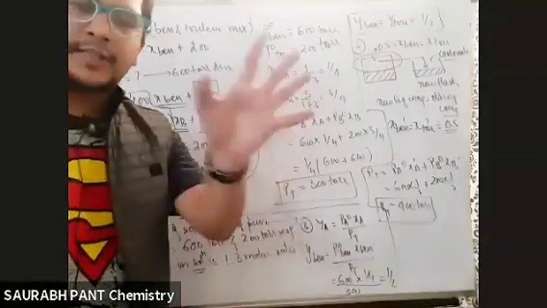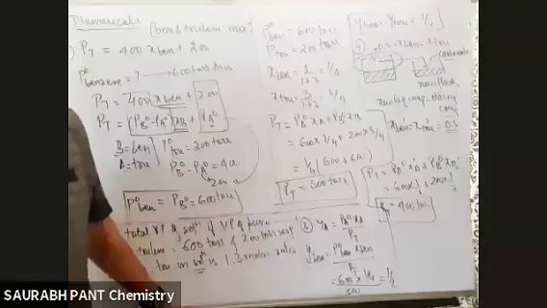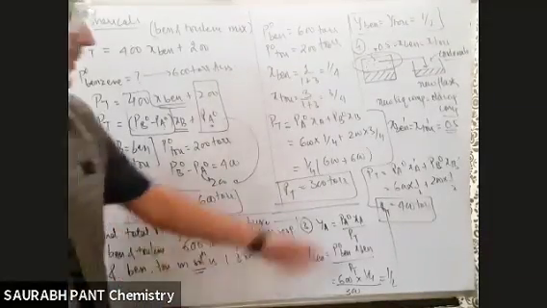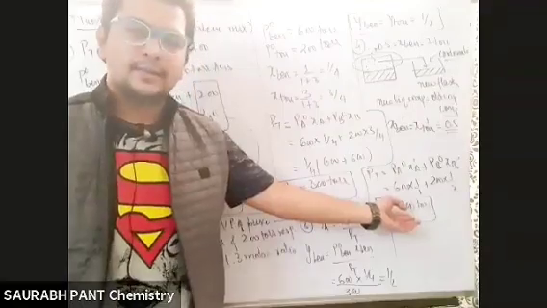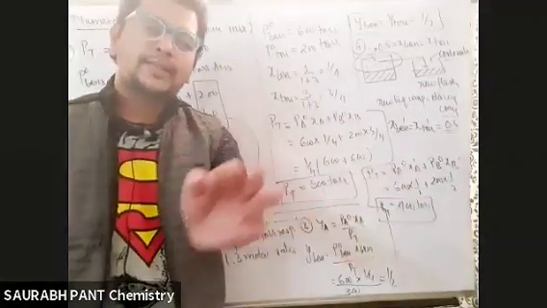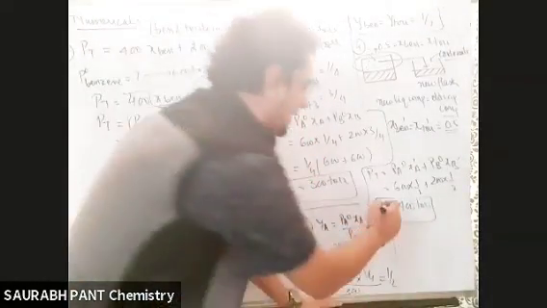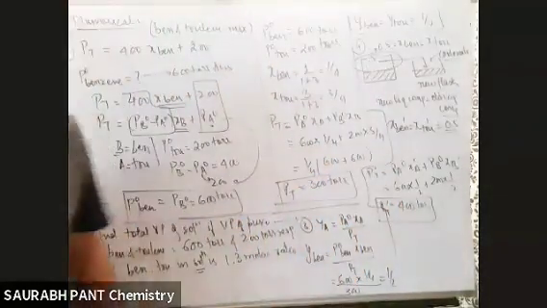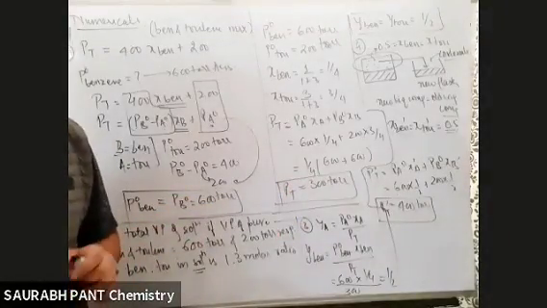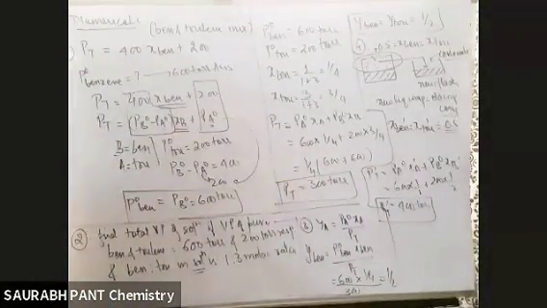Clear? And after that even JEE advanced level will get over. क्या करना है इसके बाद? बोलो भाई. चमका कुछ. Clear? If they ask you vapor composition in the condensate, the vapor composition in the new container, you can find YA dash also. How? PA naught XA dash by PT dash. Take this PT. This is PT dash. ठीक है? New PT. बोलो भाई. Any problem in this total set of question of Raoult's law?